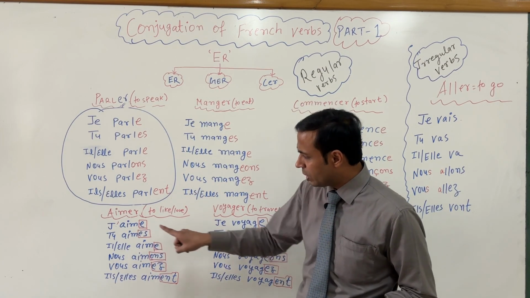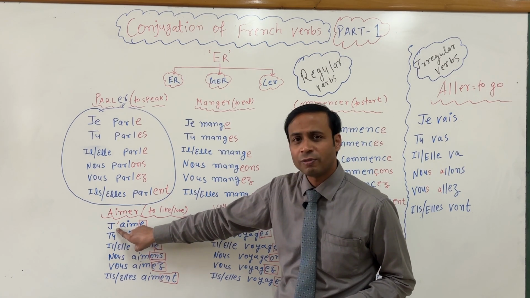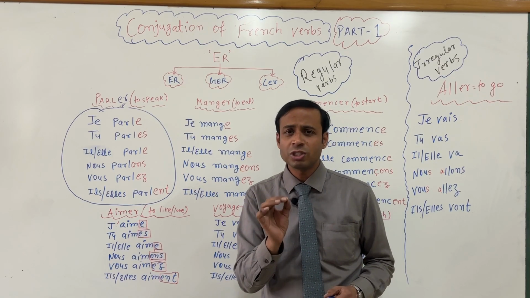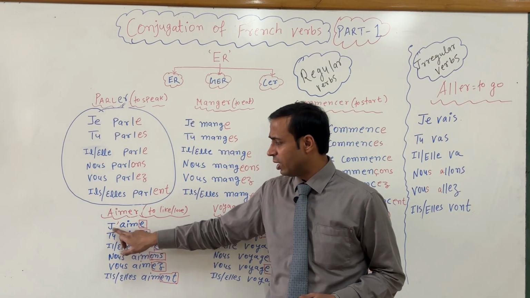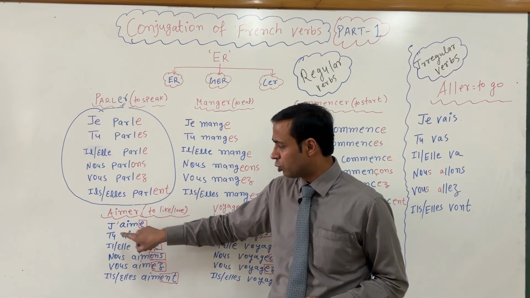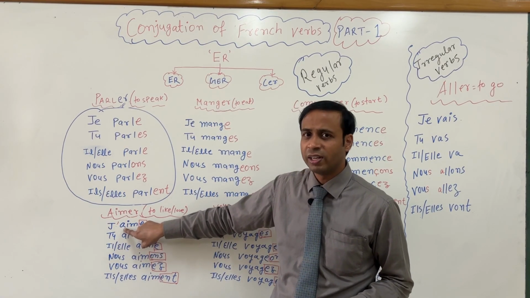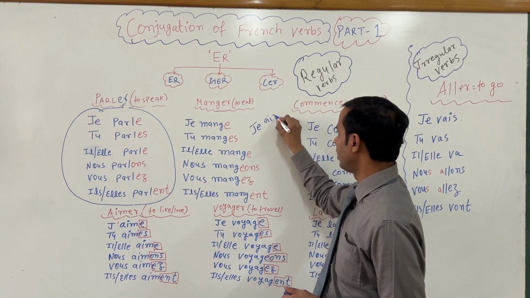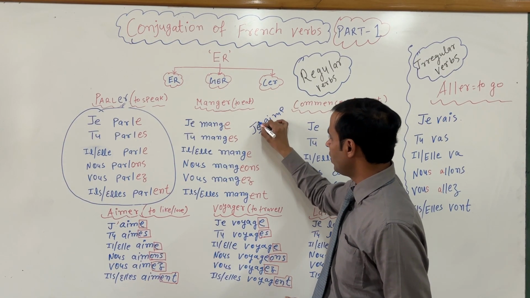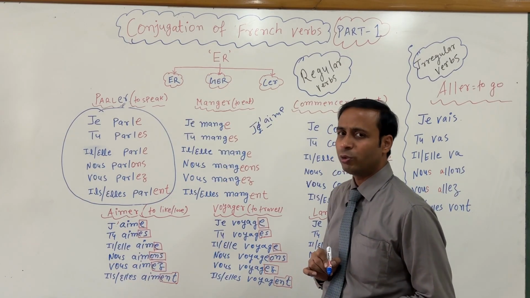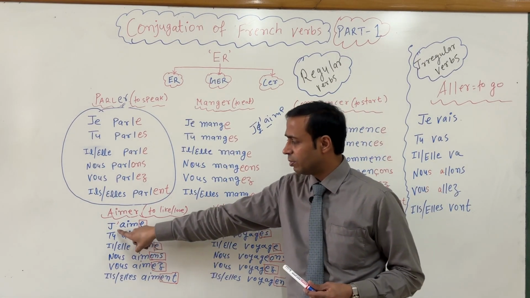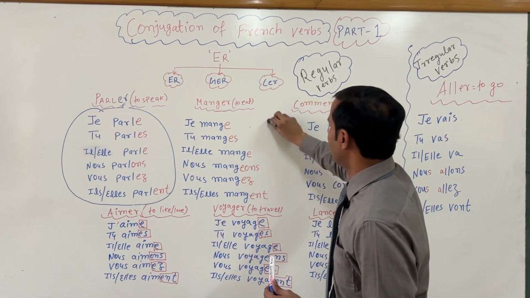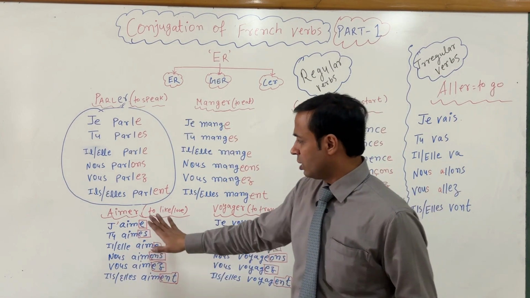Now you must be thinking, why J apostrophe? In my first or second video, where I was teaching you subjects, I explained that JE becomes J apostrophe if the verb starts with a vowel. The E gets cut in the case of J, and you have to add J apostrophe. So this is what I have done here. Okay, now let me delete this. So this is the same thing.